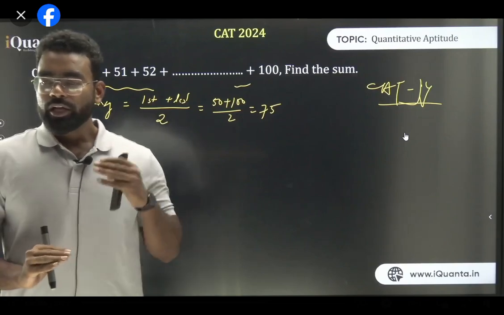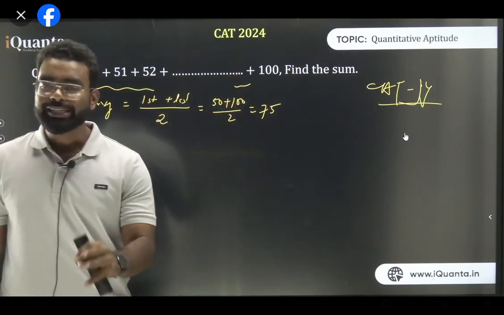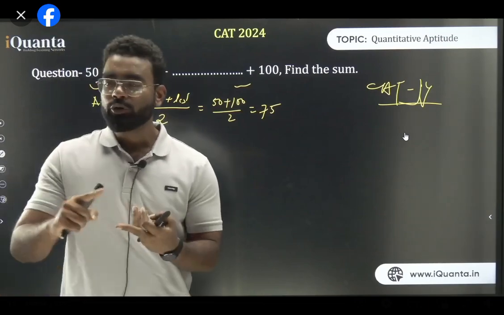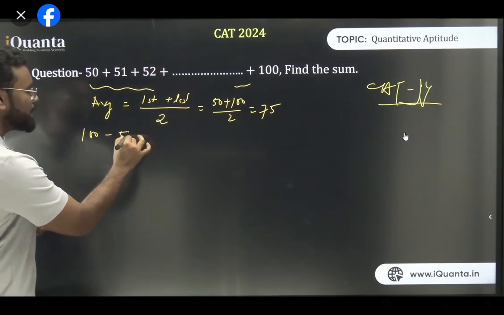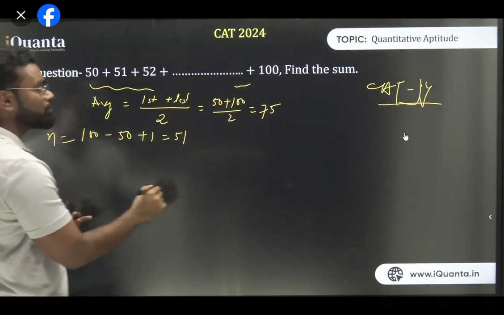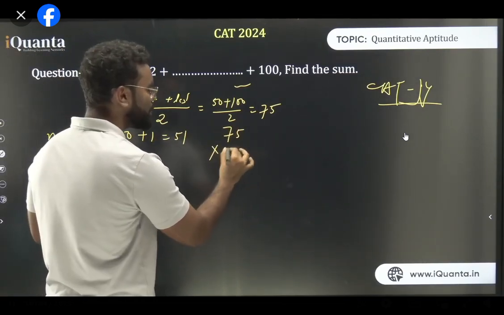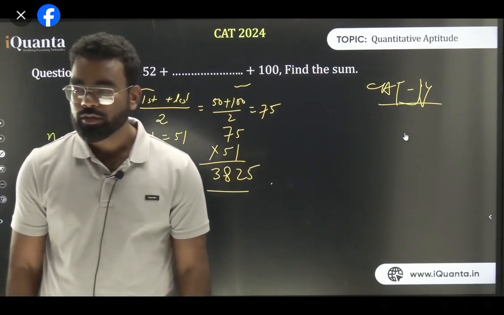Perfect. Now if the average is 75, how many terms are there? From 50 to 100, kitna terms hai? Don't say it is 50. It is 51. From 50 to 100, how many numbers are there? 51 numbers are there because it is 100 minus 50 plus 1, because both are inclusive. So the answer is 51 terms. So what is your n? So n is equal to 51. So your answer is 75 into 51. So it is 3825. Am I clear?